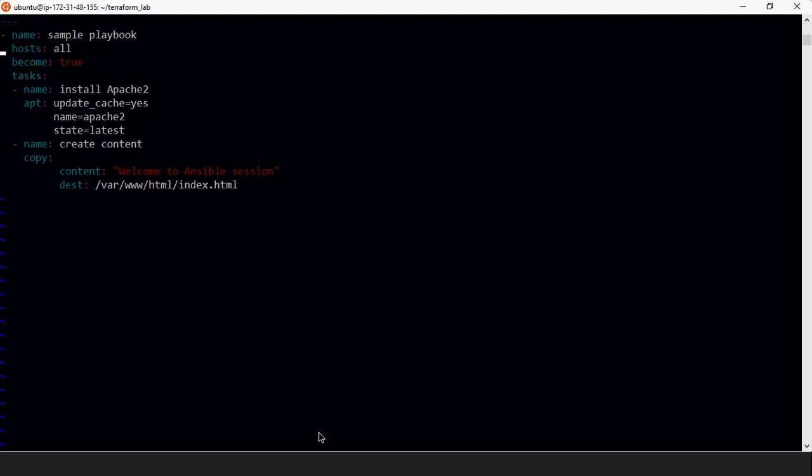While executing the ad hoc commands for a playbook, you need to mention hosts is all, then only it will execute. If you mention the host file's node name here, it will throw an error and will not execute. This is the standard we need to follow. Then we mention the task as install Apache 2, with update cache set to yes, which means sudo apt update will be run here, and then the name is apache2 and the latest version will be used.